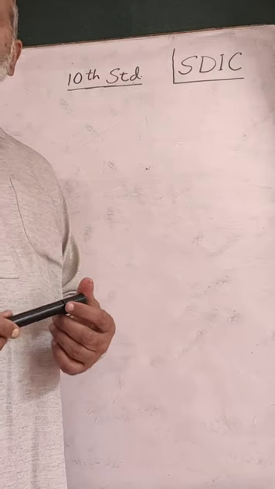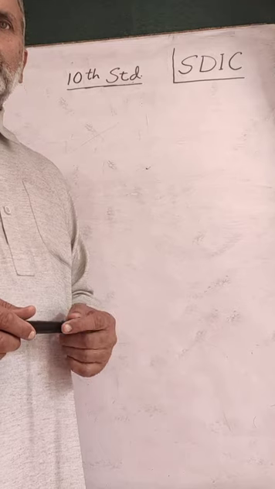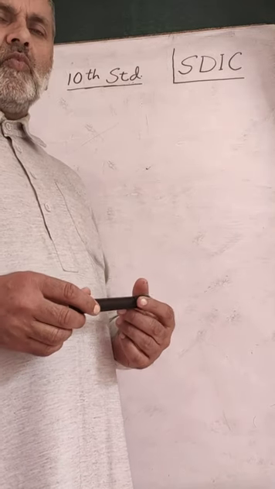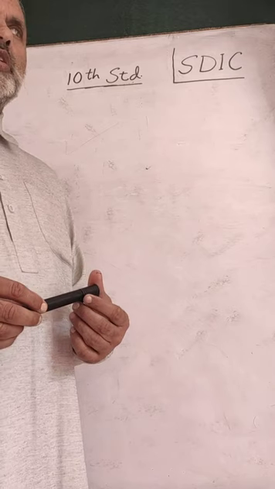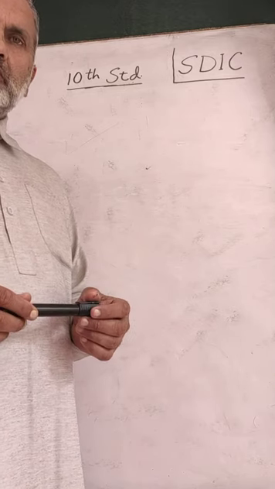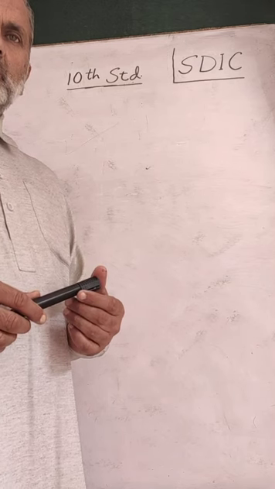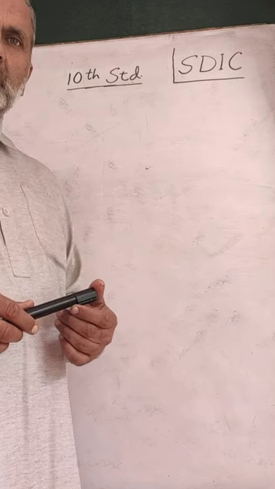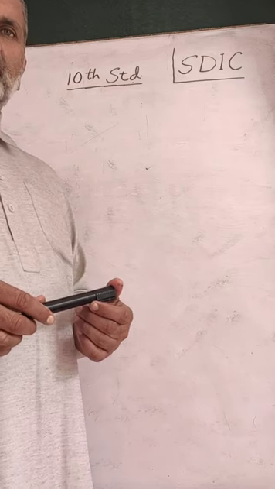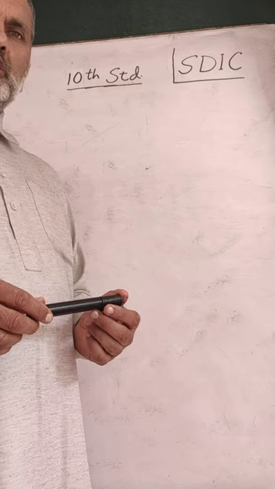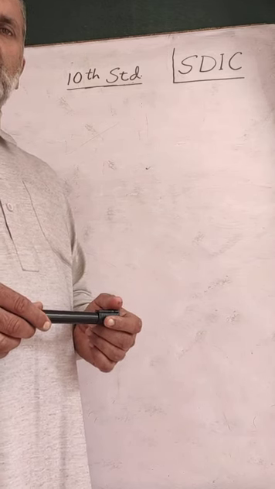Children, in the last video which was sent to you, we derived trigonometric ratios of specific angles. We derived trigonometric ratios of 30-degree angle, 45-degree angle, and 60-degree angle. Then you were given values of trigonometric ratios of 0-degree and 90-degree also.